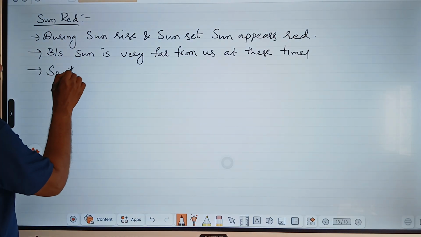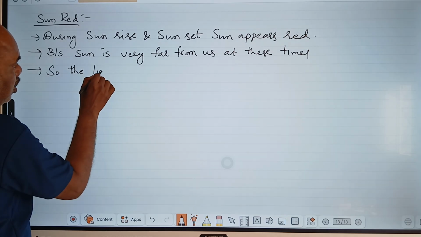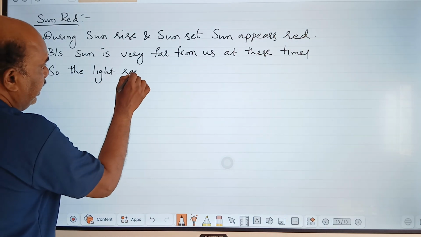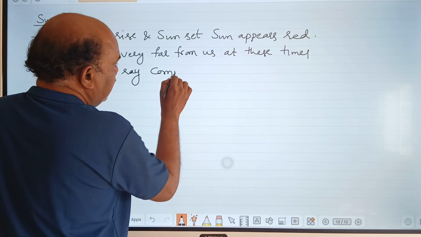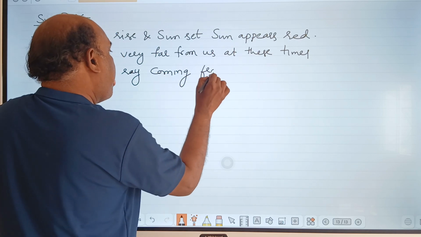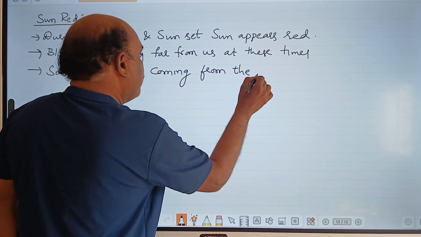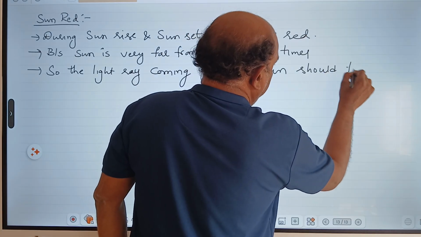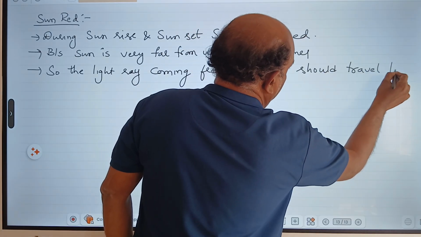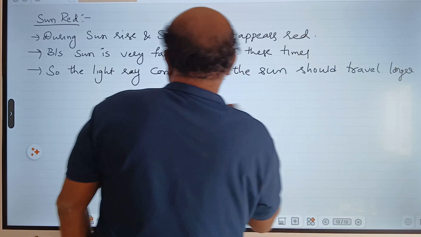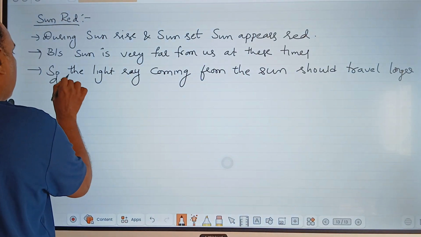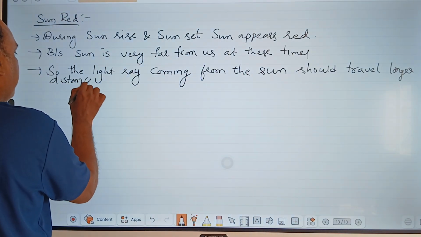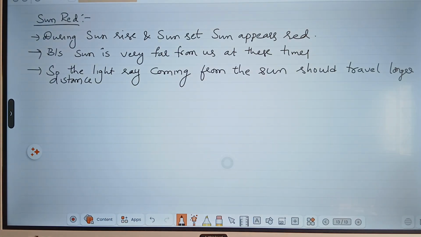So the light ray coming from the sun should travel a longer distance. Morning and evening, sunlight should travel a longer distance.